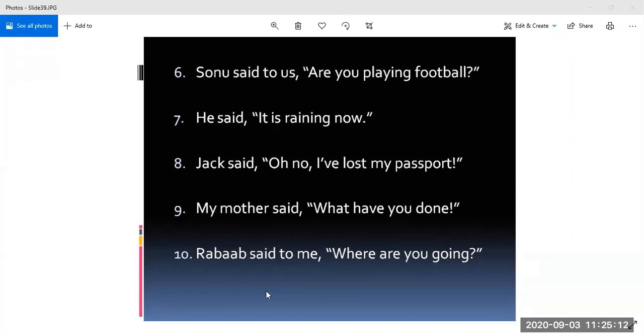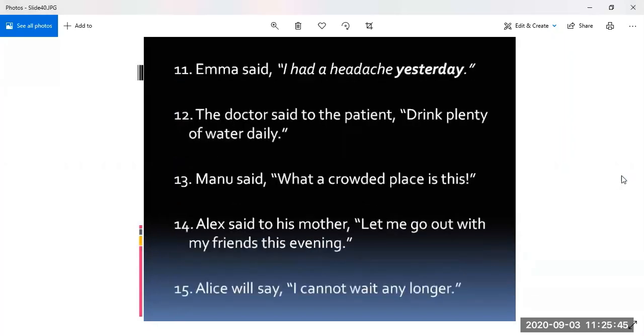Next, Rabab said to me, "Where are you going?" Sanvi. Yes, Sanvi. Rabab asked me where I was going, or Rabab inquired of me. Okay. So you can use inquired also in place of asked. So Rabab asked me where I was going. Correct. Now the last set of 5 sentences.